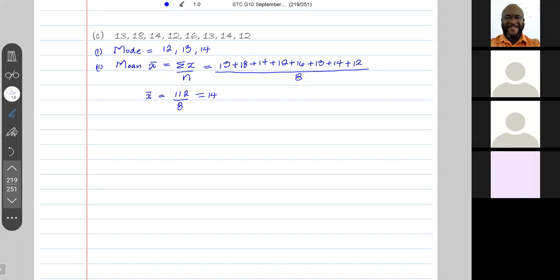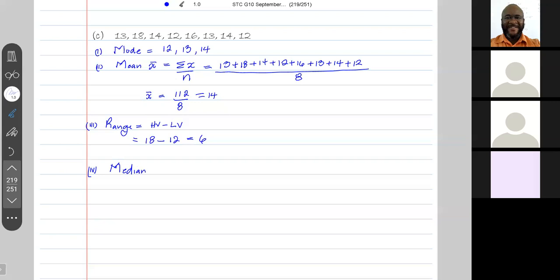Then let's go for the range. Now the range is the highest value minus the lowest value. The highest value here, I think, is 18. The lowest value is 12. So the range is 6. Then we need the median.